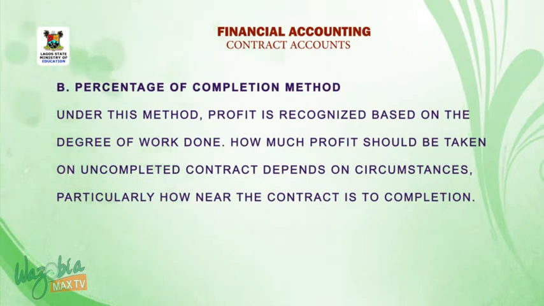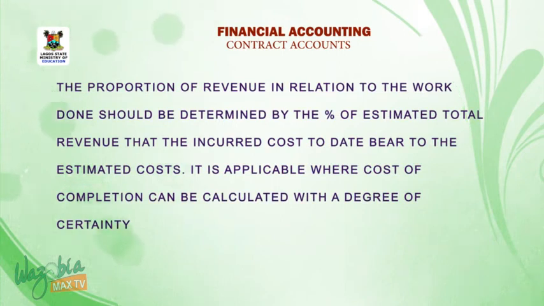Under this method, profit is recognized based on the degree of work done. How much profit should be taken on uncompleted contracts depends on circumstances, particularly how near the contract is to completion. The proportion of revenue in relation to the work done should be determined by the percentage of estimated total revenue that the incurred cost to date bears to the estimated cost. It is applicable where cost of completion can be calculated with a degree of certainty.